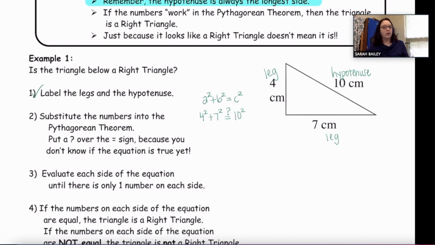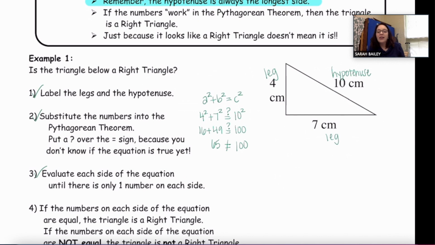Okay, so let's go ahead and square everything. Well, 4 squared is 16. 7 squared is 49. Does that equal, well, 10 squared is 100. So we're going to add 16 and 49, and that is 65. Which does not equal 100. So I put the line through, okay? So we've done step 2. We actually did step 3 also. It says evaluate each side until there's only one number on each side.